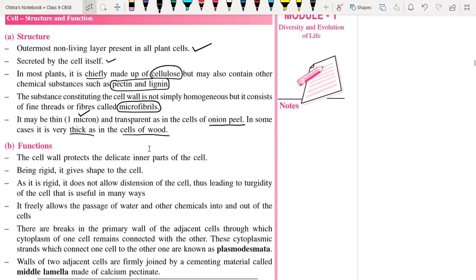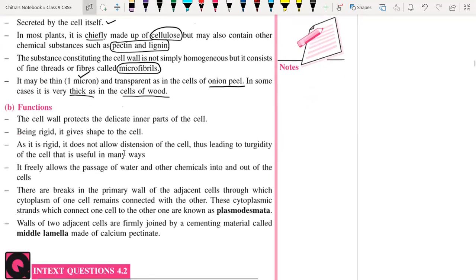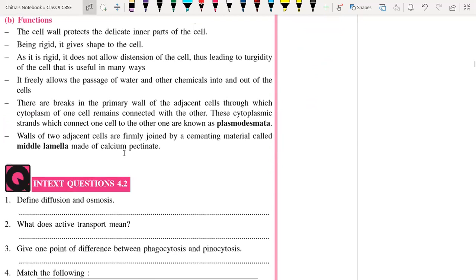Okay, now we are going to discuss the important functions of the cell wall. The cell wall is protective, because it is very hard and it provides protection to the delicate inner part of the cell. It provides protection from mechanical shock. So the cell wall protects the delicate parts of the plant cell. So the first function is protection.